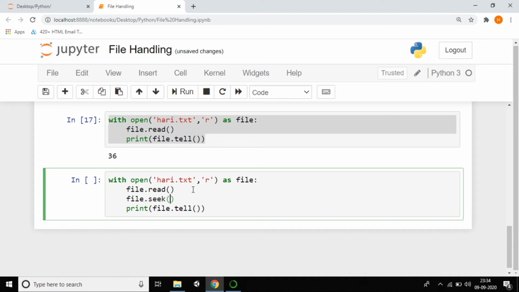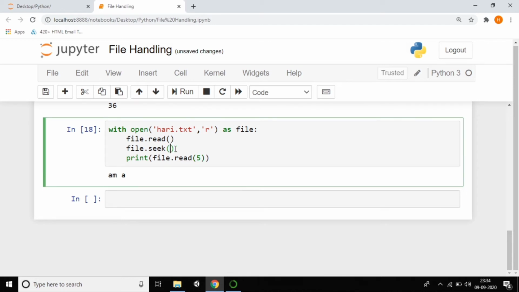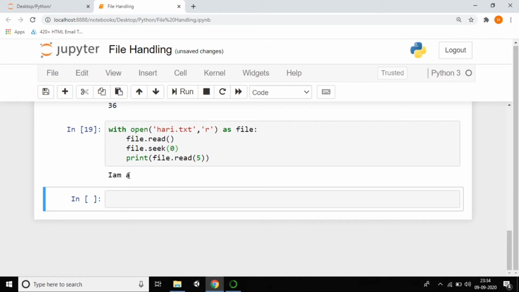file.seek, and whatever cursor position you want. I want 1. So just give that and read the file. I'm reading the file and I want to print only 5 characters. That's it, just shift enter. Actually the index starts from 0, right? So instead of 0, I'm giving 1. If I give 0, you can see my cursor position at I, so I'll get the output which is I am. You can observe, yes, this is the way.